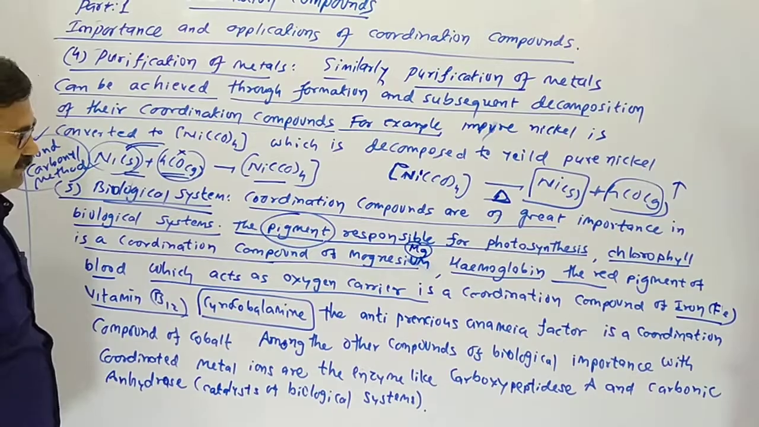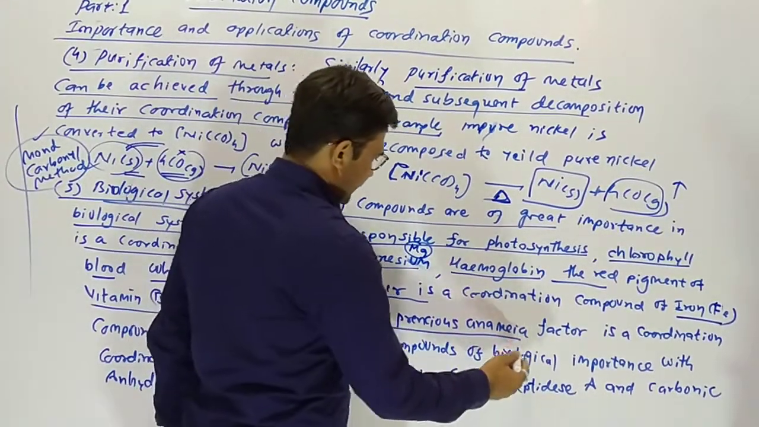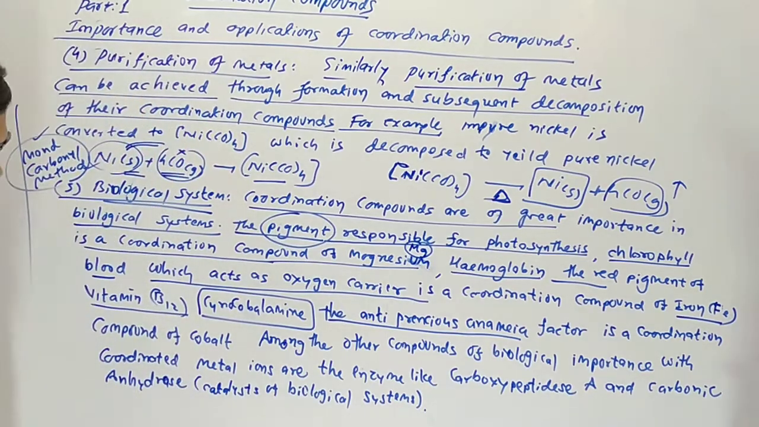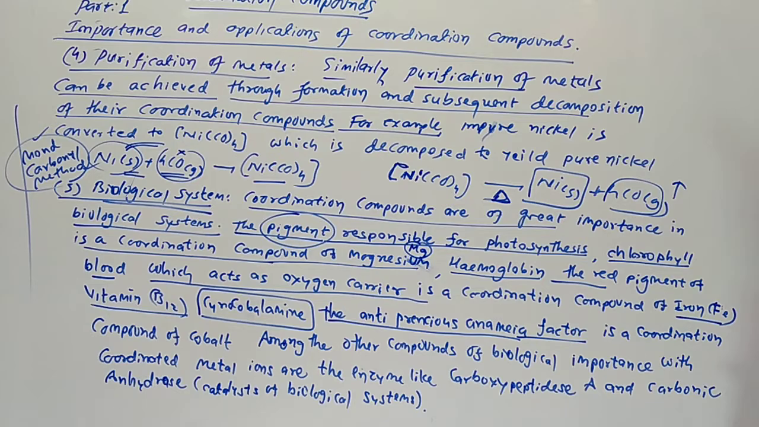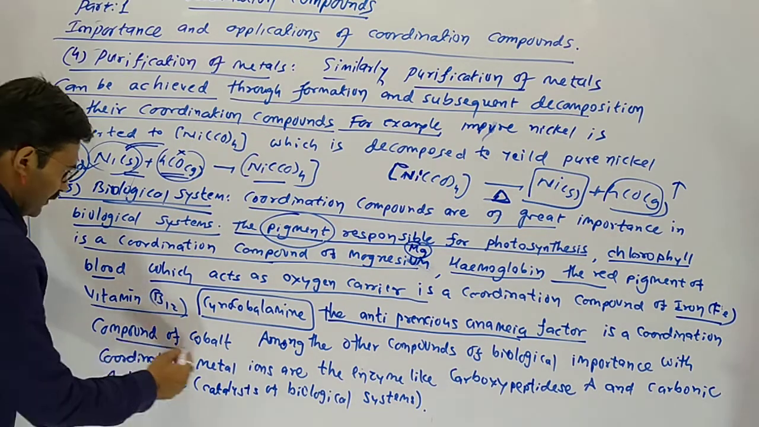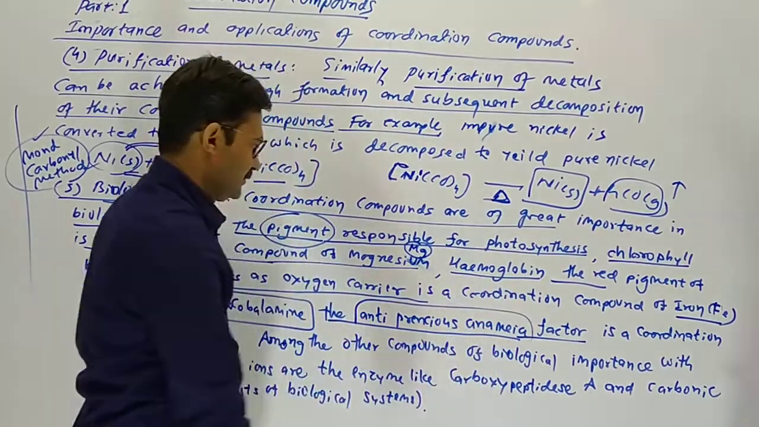Cyanocobalamin is the chemical name of vitamin B12, the anti-pernicious anemia factor. It is a coordination compound of cobalt. This is the biological role.